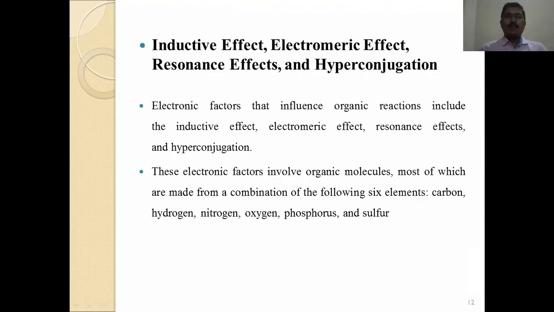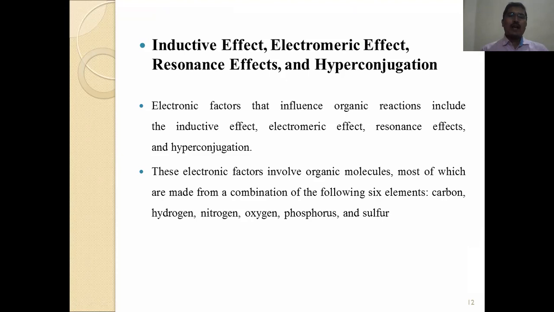The next concepts are inductive effect, electromeric effect, resonance effect, and hyperconjugation. Actually, these are very basic concepts in organic chemistry. All students must know these basic concepts, and you must understand them. If you know these concepts, then you can easily understand the chemistry, reactions, different types of rearrangement, oxidation, reduction reactions like that.